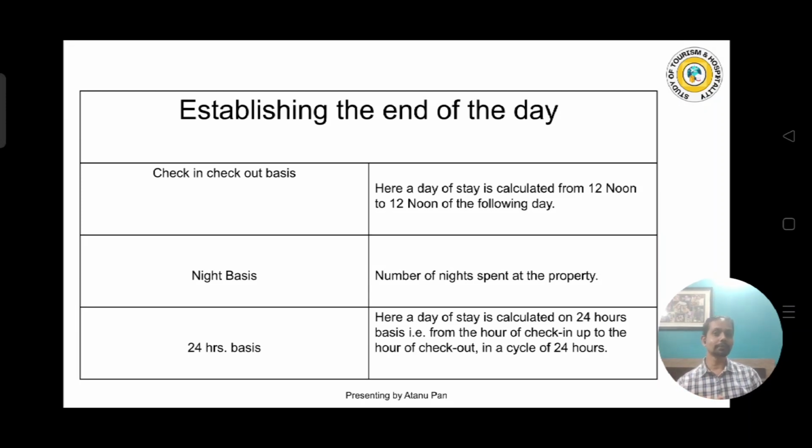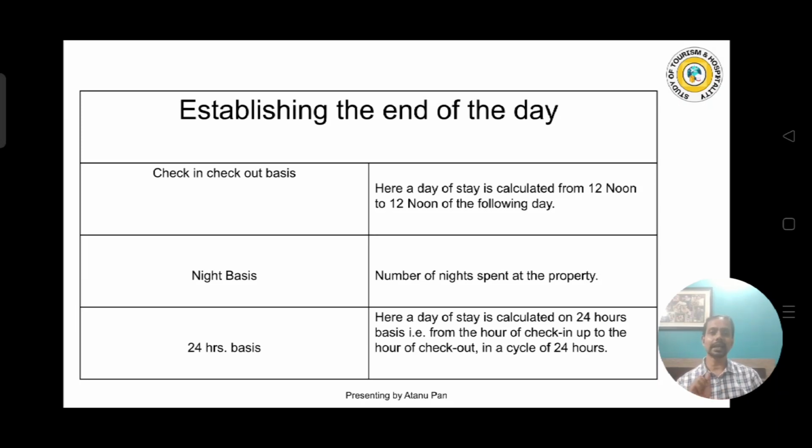2 o'clock in the afternoon is the check-in time, and 12 o'clock in the afternoon is the check-out time. Why is there a time gap? At least housekeeping will get some time to make the room ready. And many hotels fix this time in the morning also, 8 or 9, depending upon the business and the place. It totally depends upon the hotel what they want to choose. There is no mandatory factor that they have to fix any particular time.